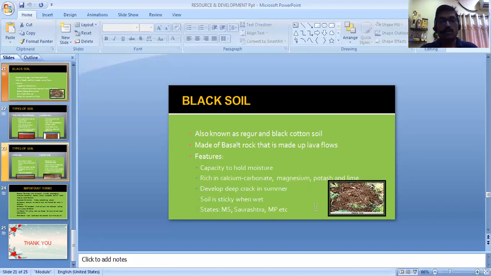The major characteristics of the soil are that it holds the water, as I told you, for a long time. It even develops cracks in summer. It is very sticky when mixed with water. That's why most of the pre-agriculture activities are done in summer, so that when the rain comes, only sowing is left. The major places where this soil is found are Maharashtra, Saurashtra, Madhya Pradesh, and some parts of Karnataka too. This soil is best for cotton. That's why it is also called cotton soil.